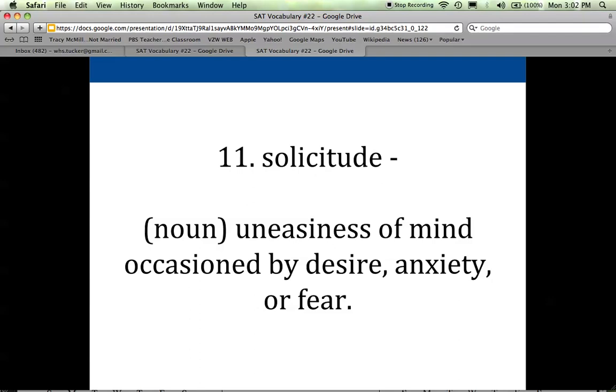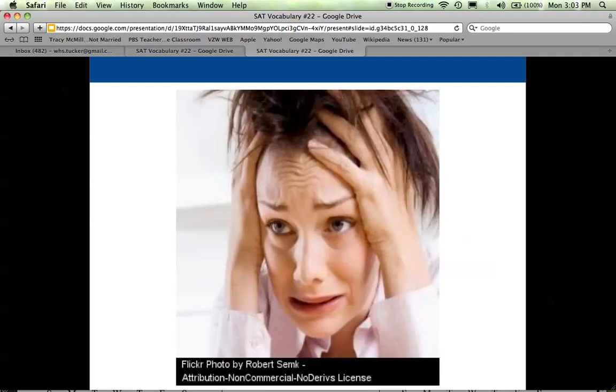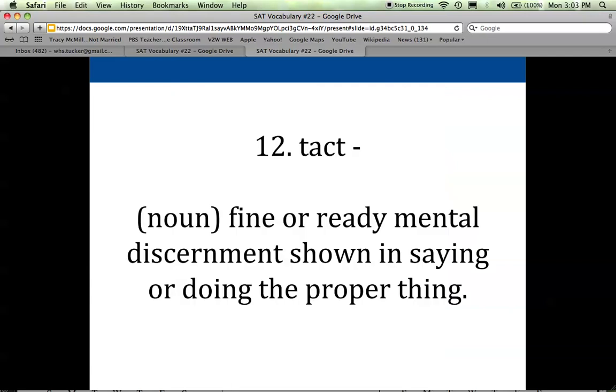anxious or concerned. And so when you're in high school and you're applying for colleges, you might experience or show great solicitude about your college applications. There's all kinds of things that arouse this anxiety and concern in different people. And this picture of this woman, clearly she's in a state of anxiety, but she just looks like she's so over the top concerned that she's about to lose it.